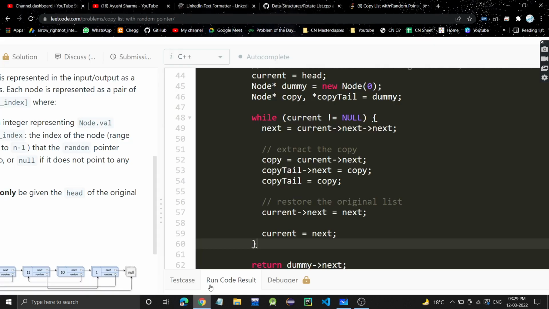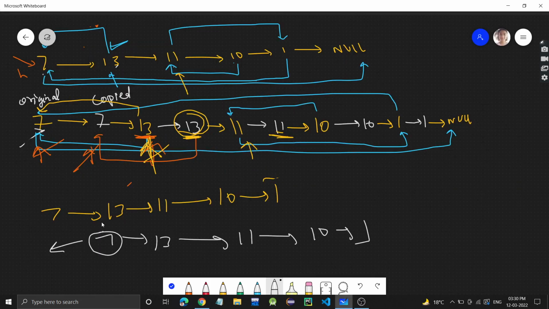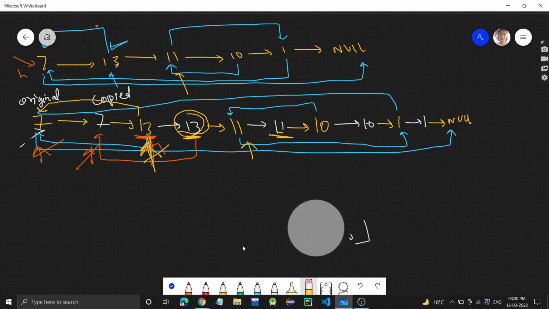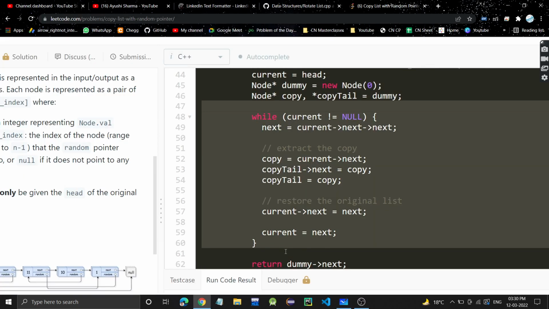So this code, from here to here, is the code to get the copied linked list from this linked list. Let's see how we are doing that. I will give an overview. You can try running this code once, and you will understand how it's working.